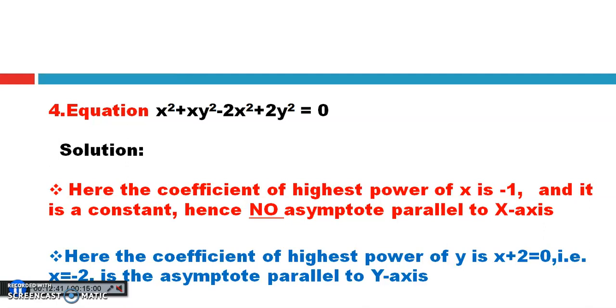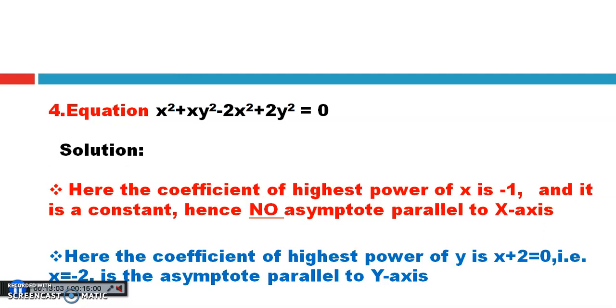Like this, for any equation of a curve, we can find asymptotes parallel to the x-axis as well as parallel to the y-axis. Dear students, please remember that if the coefficients of the highest powers of x and y are constants, then we do not find any asymptotes parallel to the coordinate axes.